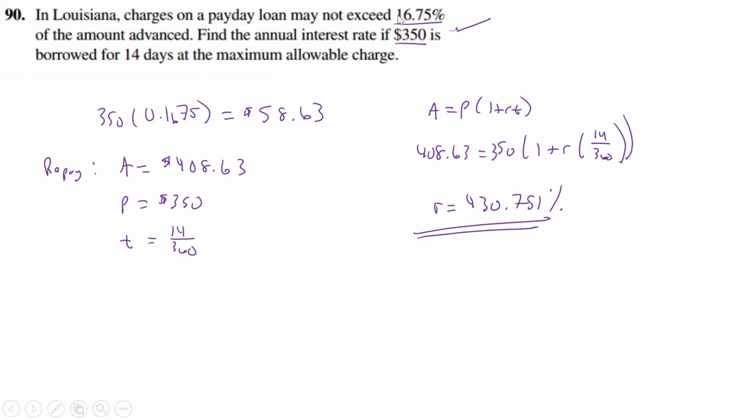Now, it doesn't seem bad. It says, well, it's only going to be 16.75% of the amount advanced. But remember, you're only doing it for a few days. And so when you convert that to a yearly rate, then it starts looking really bad. So that's when it really comes into play, depending on how many days you've actually borrowed it.